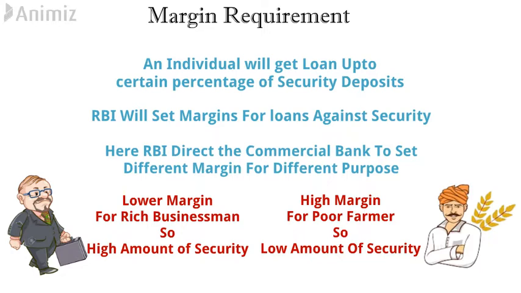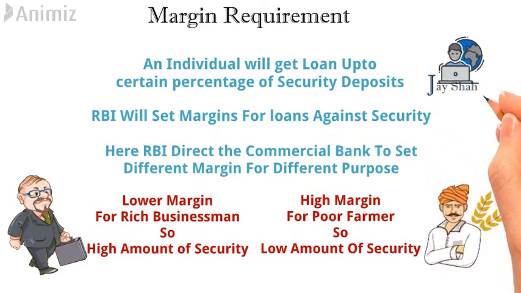Means if a business gives security of 50 crore rupees, then it will get a loan of hardly 40 crore rupees. Whereas a farmer who deposits papers of land of 10 lakh rupees may be able to get a loan up to 10 lakh rupees also. So this is how the margin requirement fulfills the requirement of all classes of the economy.